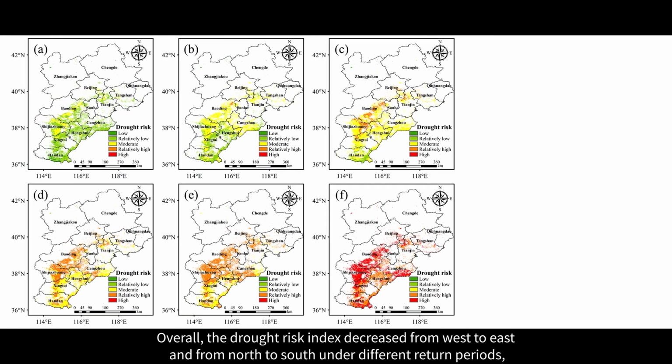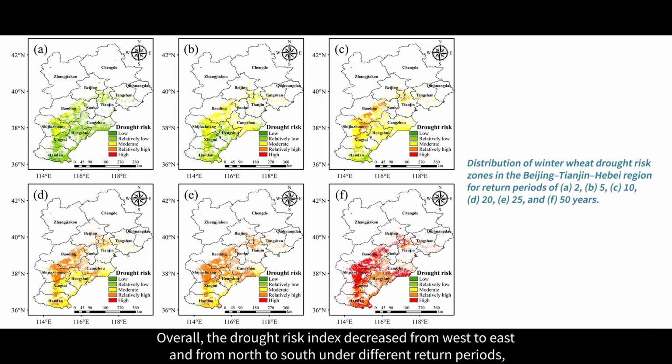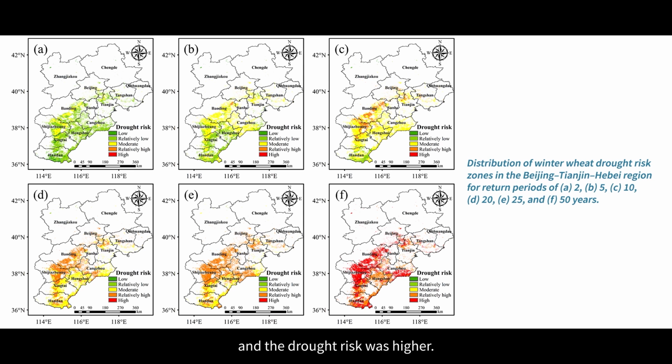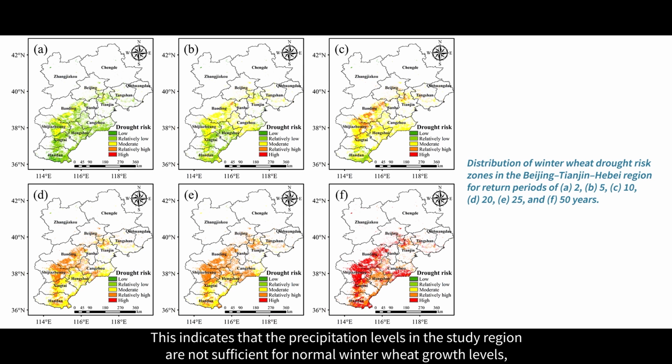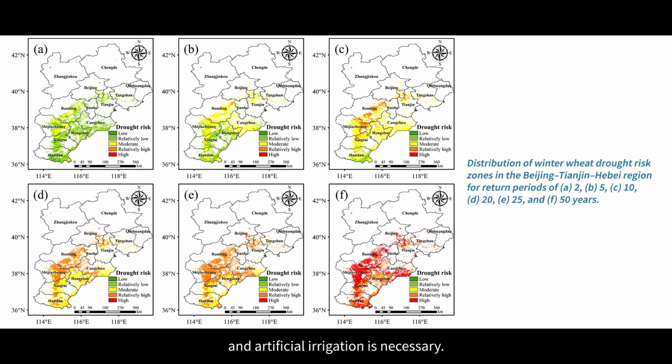Overall, the drought risk index decreased from west to east and from north to south under different return periods, and the drought risk was higher. This indicates that the precipitation levels in the study region are not sufficient for normal winter wheat growth levels, and artificial irrigation is necessary.